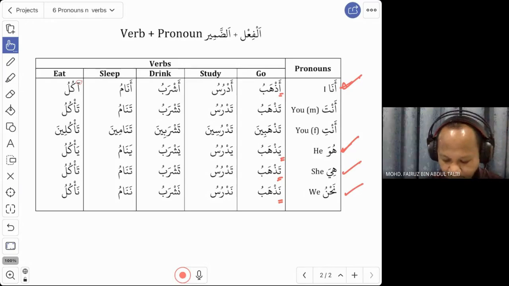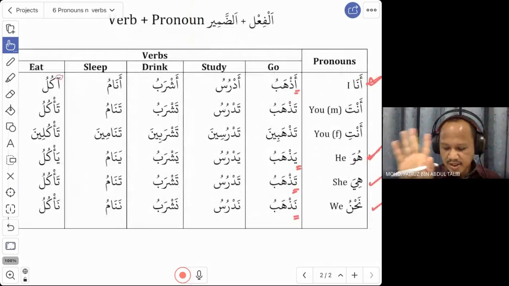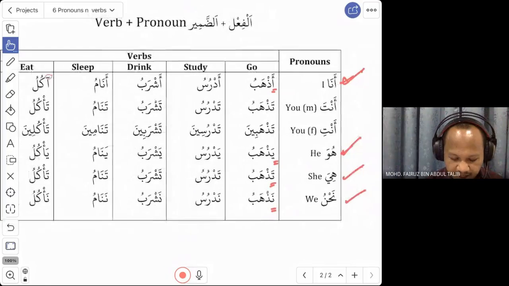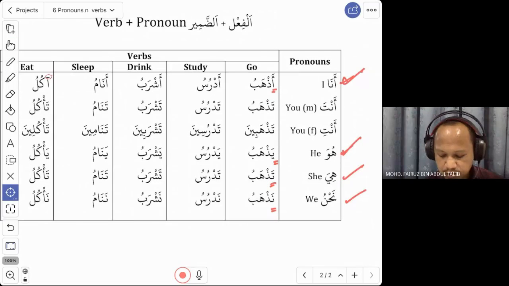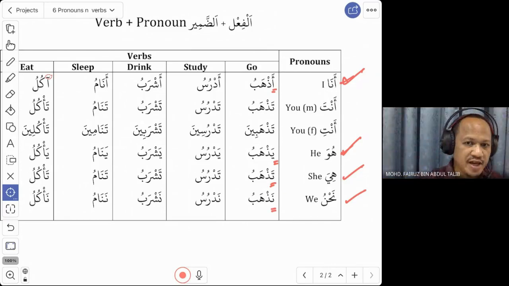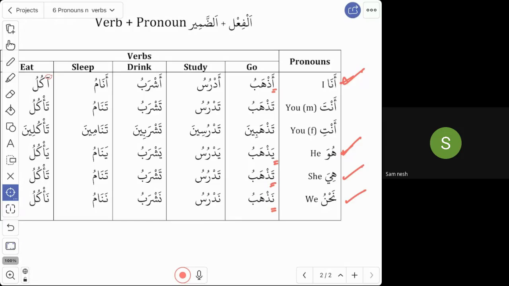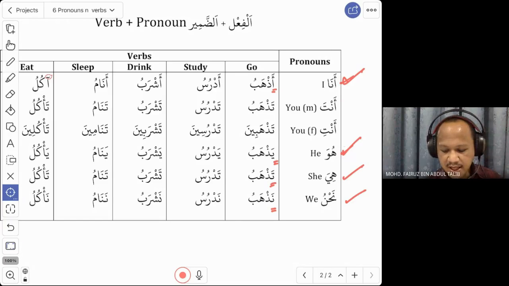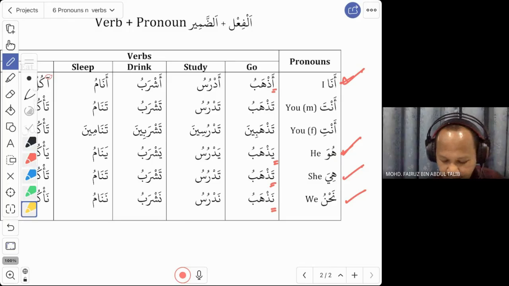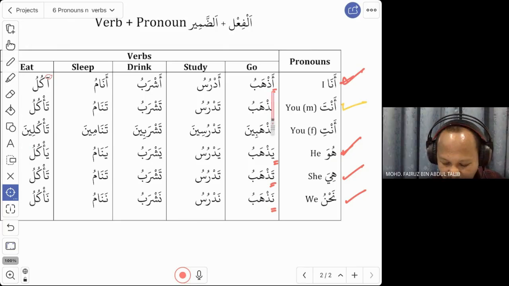So now we have completed the first 4, and finally we have the last 2. This is also important. You want to say you, because you will ask your friends, where do you go, what do you eat, and so on. So for anta and anti, let us look at anta. If we want to say anta, you just use ta.